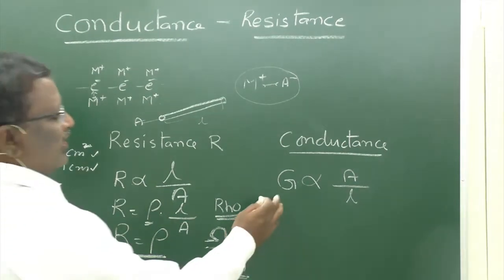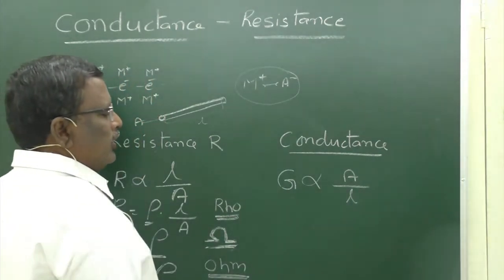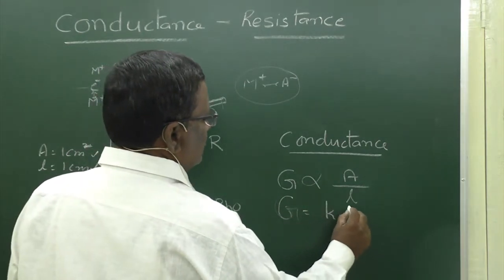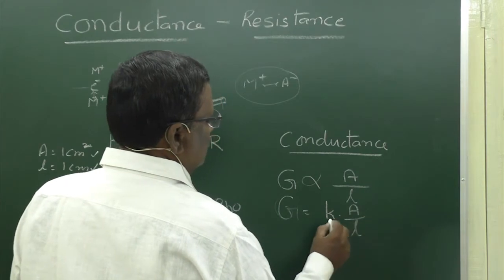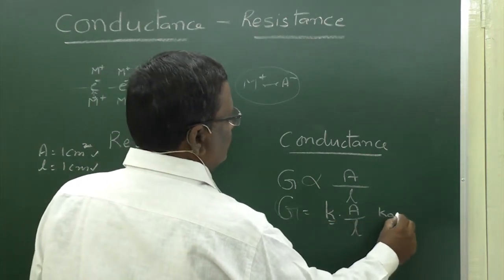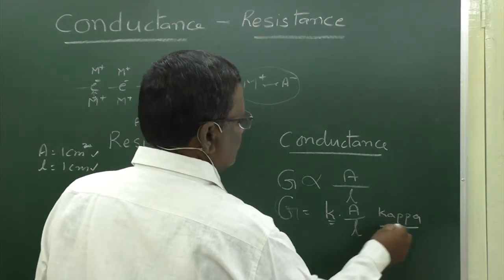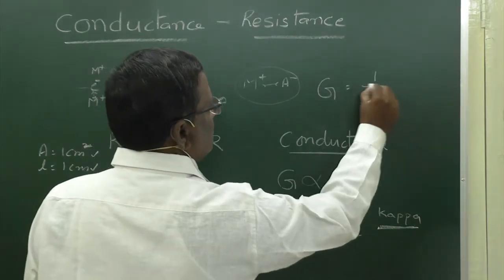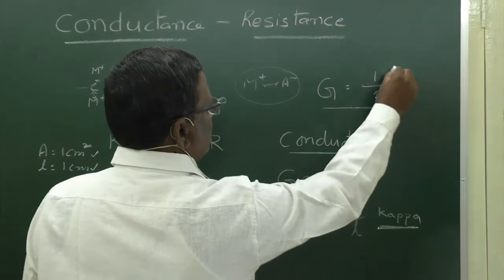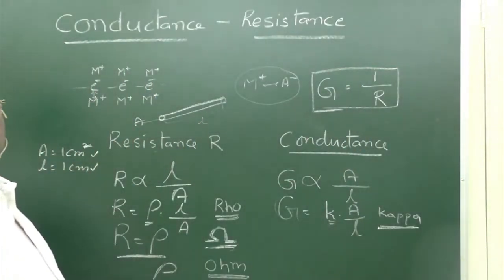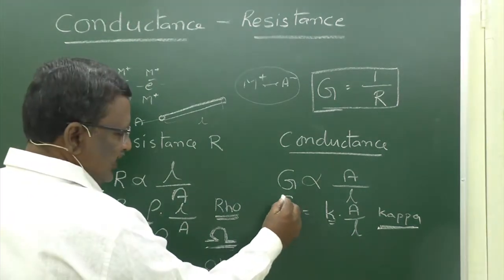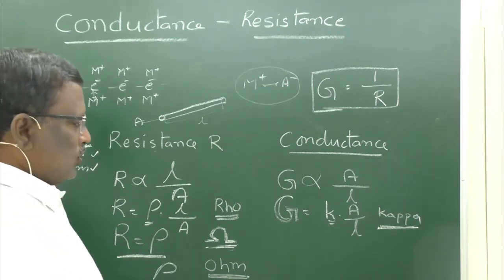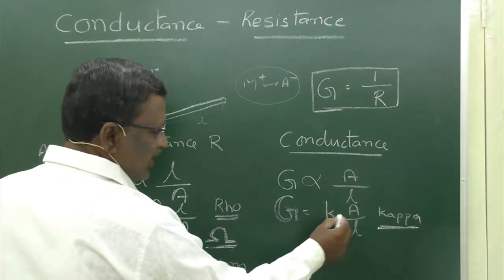Similarly, for conductance, conductance is directly proportional to A and inversely proportional to L, or G is equal to K into A by L. K is also a constant, termed kappa. Conductance G is the inverse of resistance R, so G is equal to 1 by R. In some books, conductance G is denoted with C. So, G or C, conductance, is equal to K into A by L.